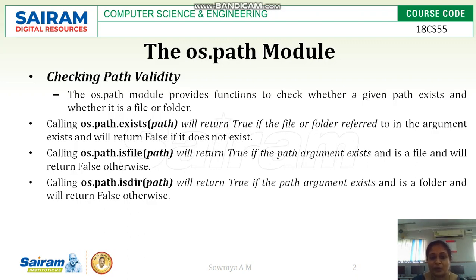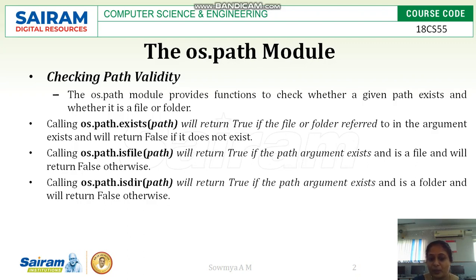So the next method is os.path.isfile. For this method also we have to pass an argument called path, whatever the file name or the file you are checking. isfile returns true if the file exists and returns false if it is not existing. isfile specifies that the path you have given should be the name of a file, not the name of a folder.